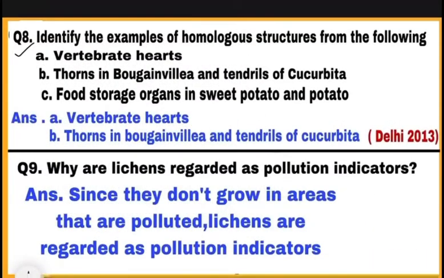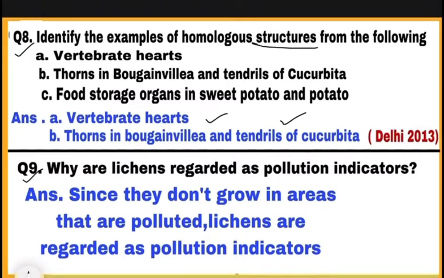Question 8. Identify the examples of homologous structures from the following. Homologous structures are those structures which have same internal structures but developed along different directions due to adaptations. They indicate common ancestry. Here examples of homologous structures are A. Vertebrate hearts and B. Thorns in Bougainvillea and tendrils of Cucurbita.